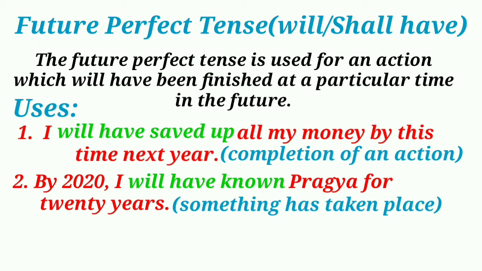Second use, to talk about actions that will take place after a given time in the future. For example, by 2020, I will have known Pragya for 20 years. To express the speaker's belief that something has taken place. By 2020, I will have known Pragya for 20 years.